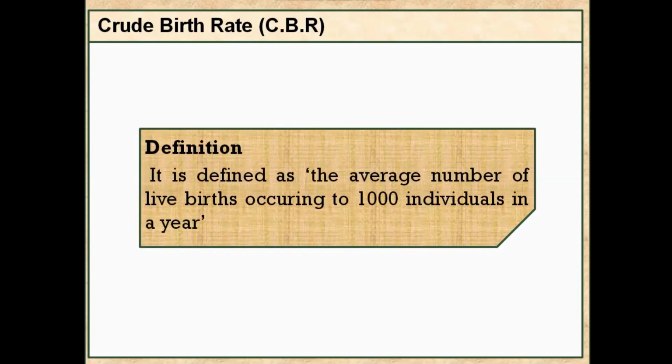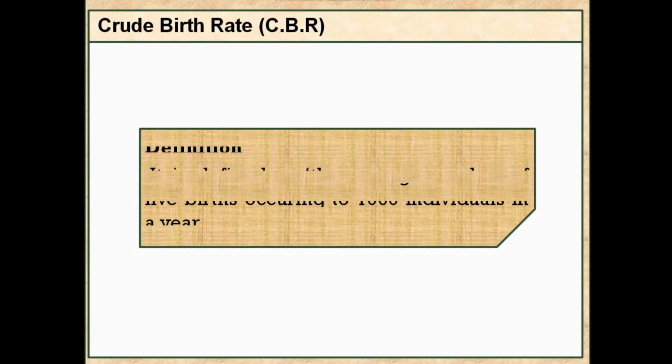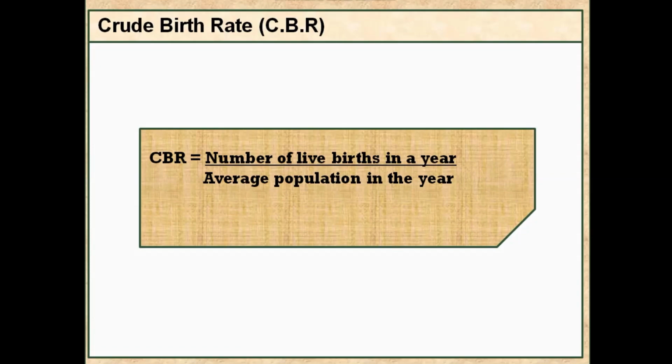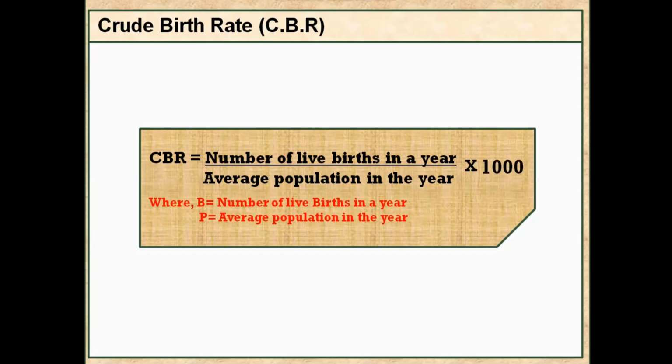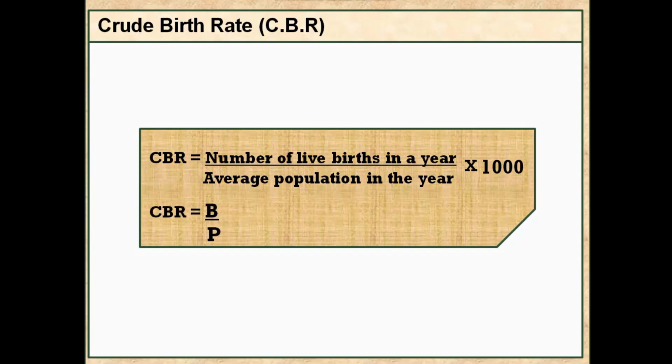Definition. It is defined as the average number of live births occurring to 1000 individuals in a year. Crude birth rate is equal to number of live births in a year divided by average population in the year into 1000, where B is number of live births in a year, P is average population in the year. So, crude birth rate is equal to B divided by P into 1000.